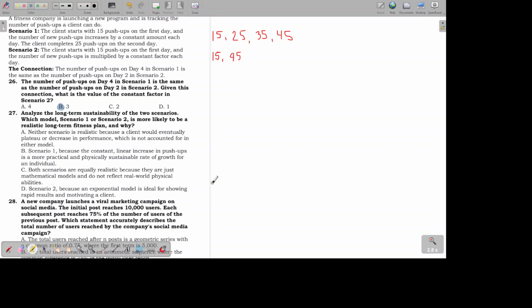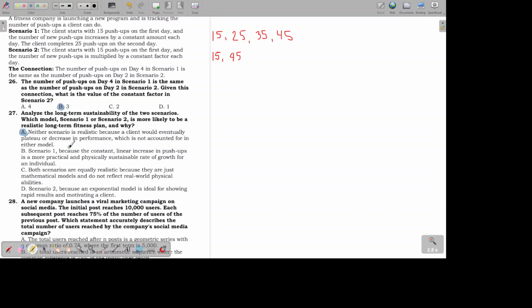Number 27. Analyze the long-term sustainability of the two scenarios. Which model, scenario 1 or scenario 2, is more likely to be a realistic long-term fitness plan and why? Well, again, the term realistic will automatically throw the answer. The answer is neither of the two. Because you can't increase every day, whether arithmetically or geometrically.